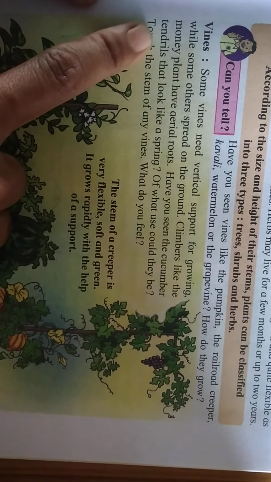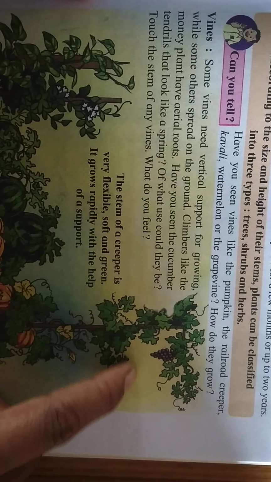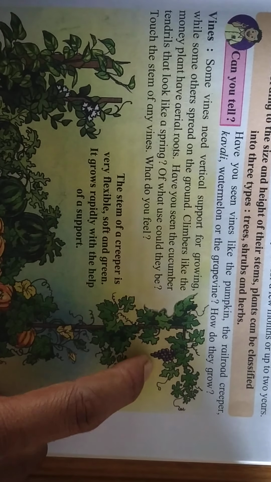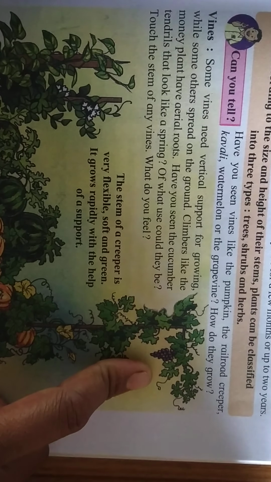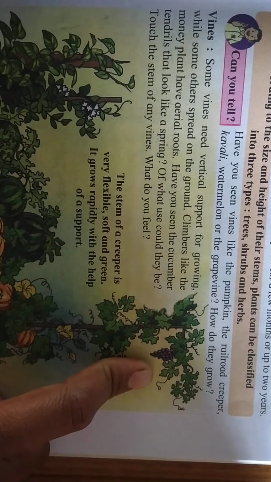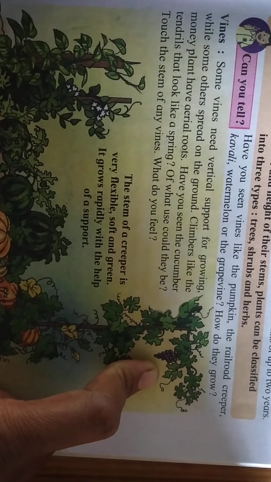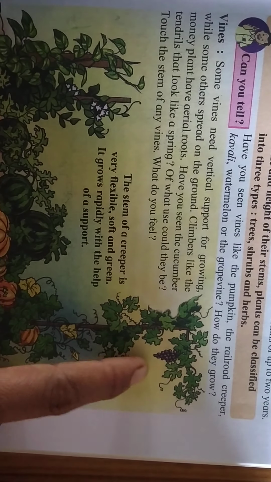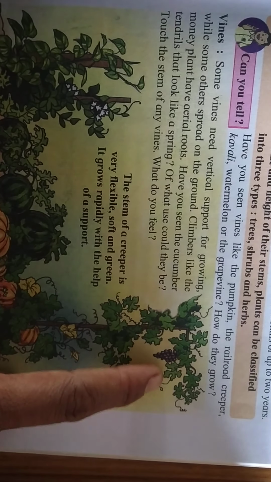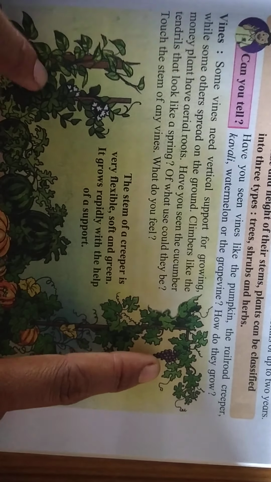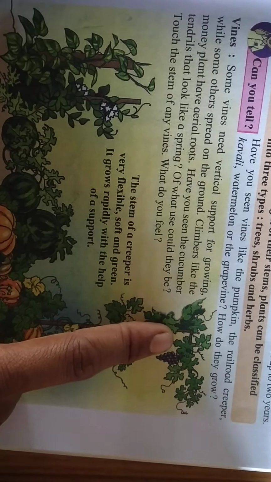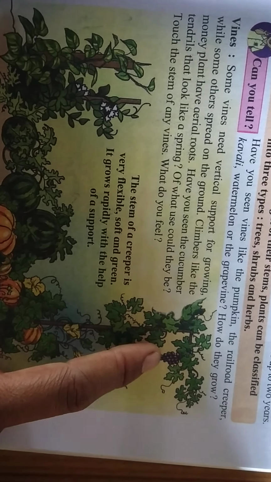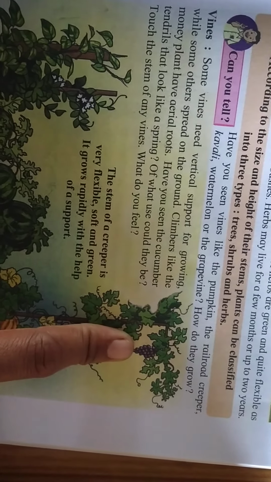Have you seen cucumber tendrils? Tendrils means this circular, thread-like part which helps in creeping. By using this tendril, all vines catch the support.